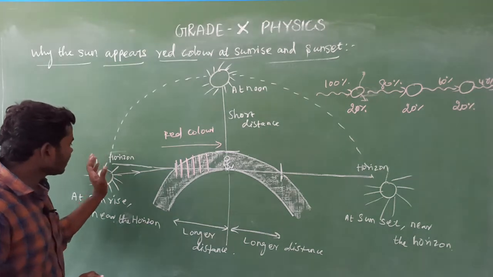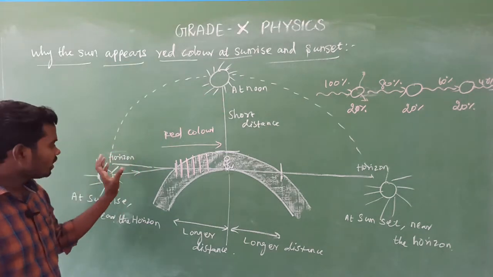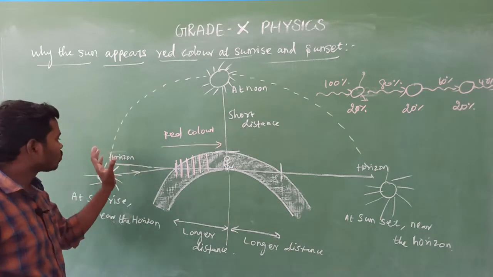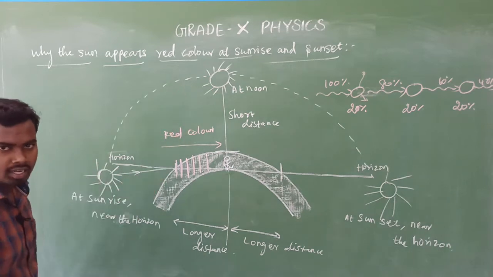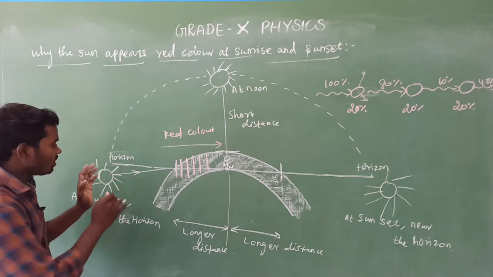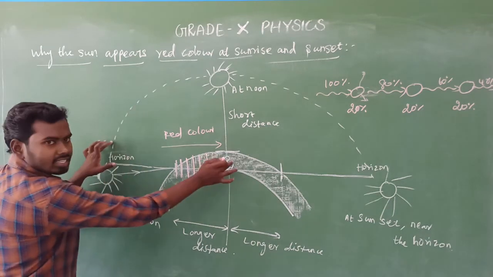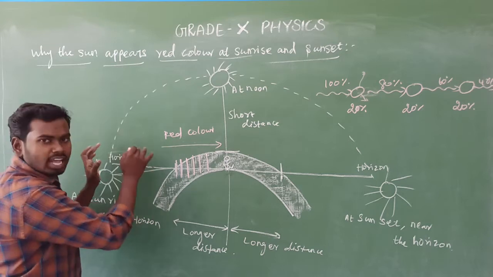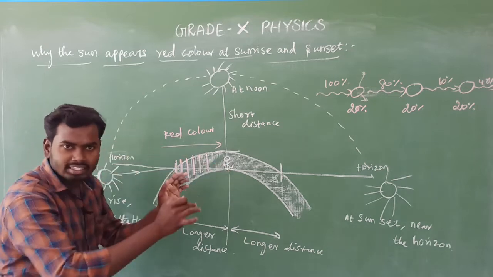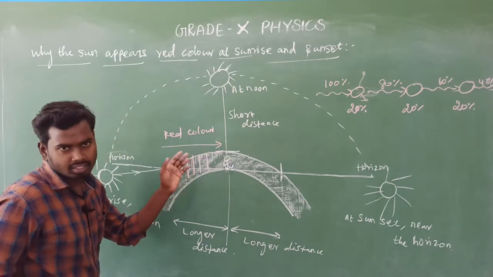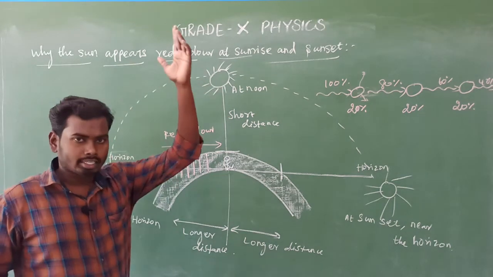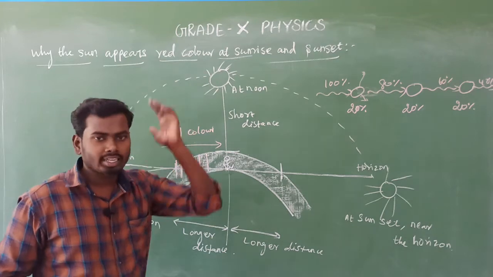Next come to noon time. So the sun's position gradually changes. The earth rotates itself as well as revolves around the sun, so the sun's position changes. When the sun rises up, the distance the light has to travel to reach us decreases at every point. So now consider the sun's position gradually changes and comes over the head, which means at noon time the sun is over the head.